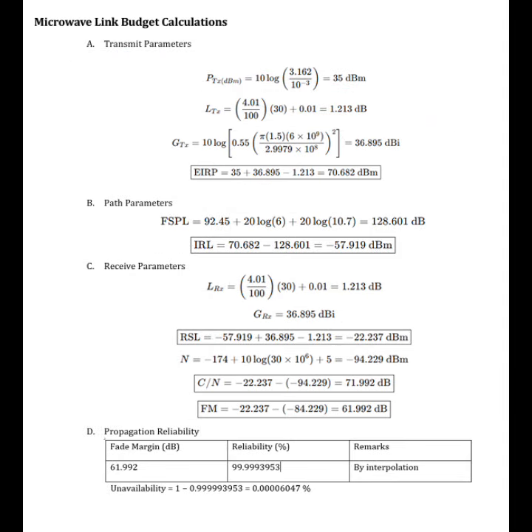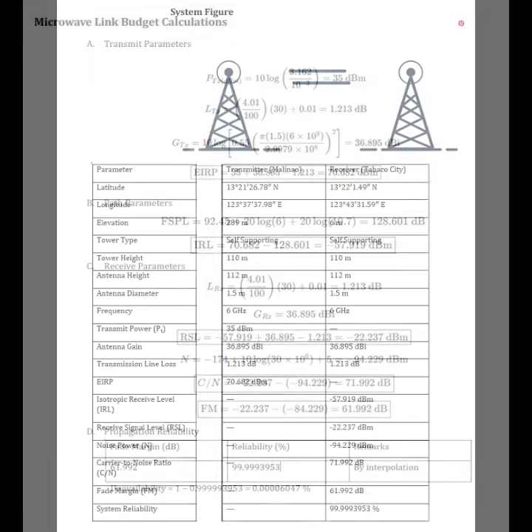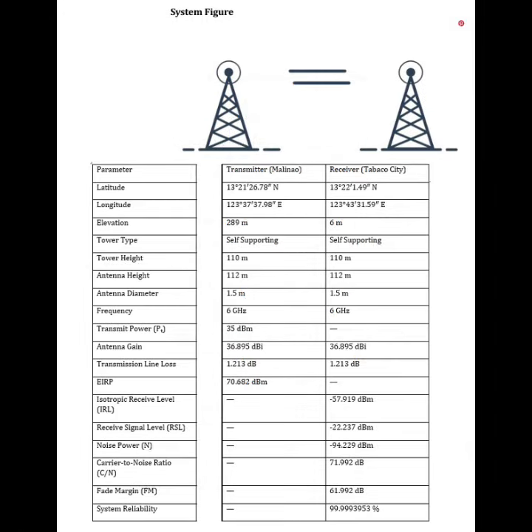Here is the microwave link budget calculations. It is the solutions of the transmit parameters, path parameters, receive parameters, and propagation reliability. Next is the system figure with a calculated label.